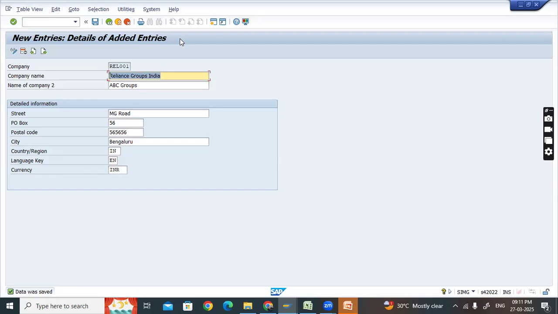One more thing: if ABC cannot rectify some errors, who will they be contacting? They should be contacting SAP only, right? Yes. In this case, they will be contacting SAP. In case there is any issue or any new requirement which is not available in SAP at all, or if there is a gap in the system, in those cases ABC can definitely get in touch with SAP, because the people working for ABC, right, they will be